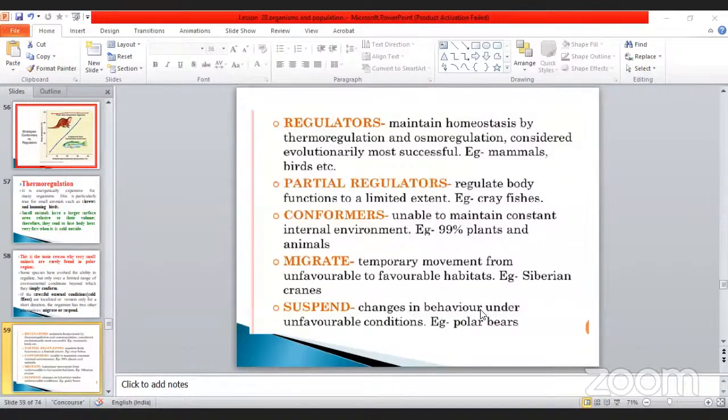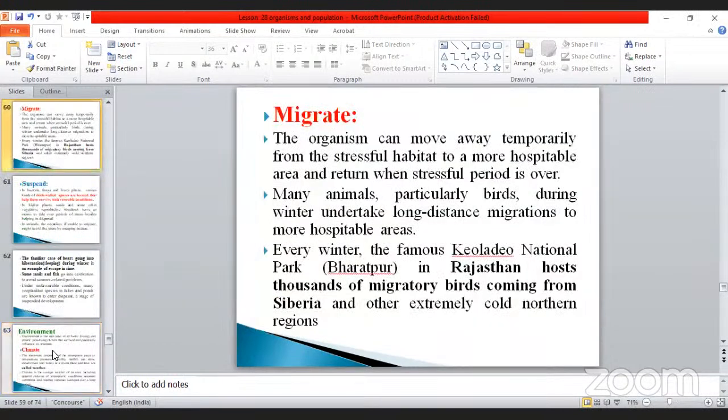During the summer season, what happened? There is no water. So at that time, the animals will not come to drink, isn't it? So at that time, what happened? The crocodile went for sleep. That is called as suspense. Two examples have been given. One is the crocodile. Another one is bacteria, given as an example. Don't forget, my dear. This is very, very important.